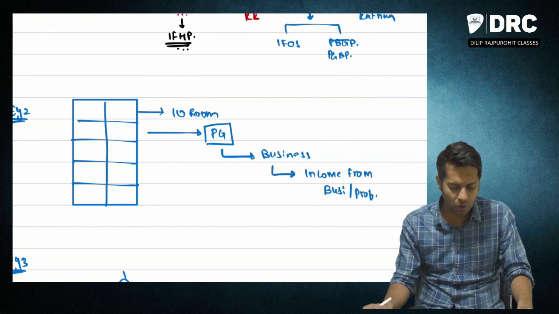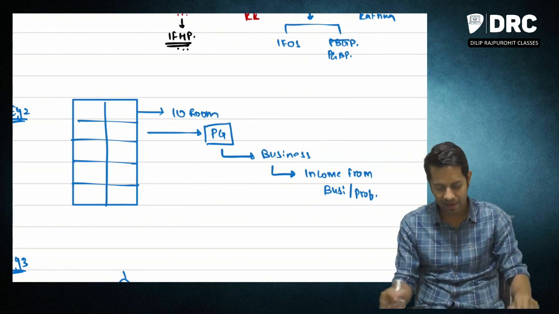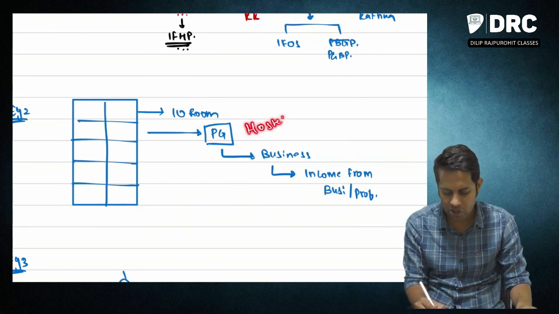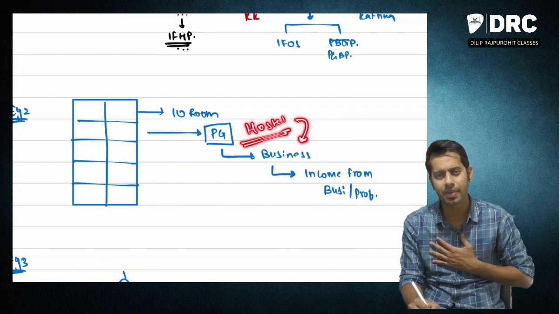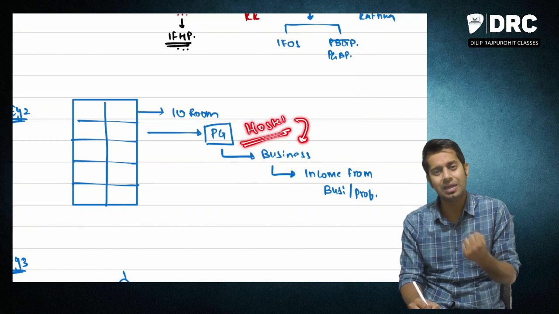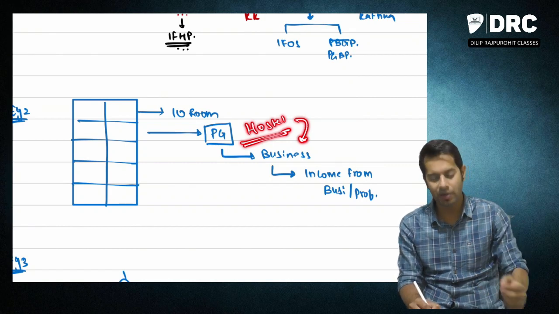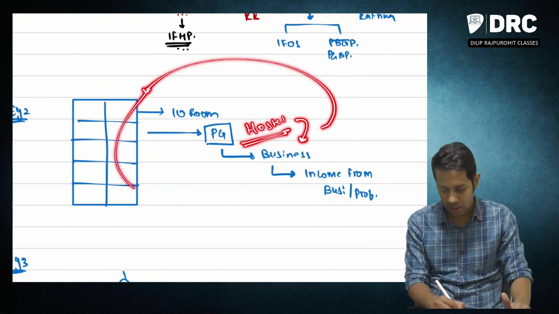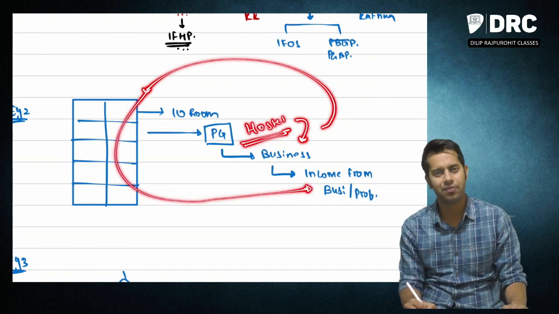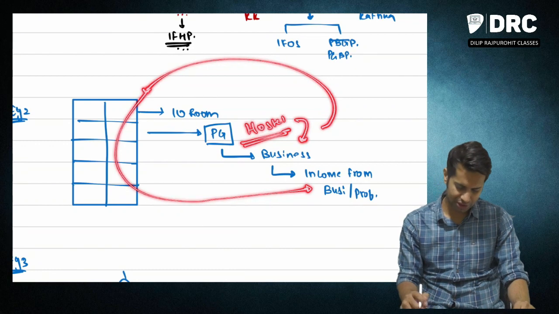Now, example number 2. I have a PG. I have a hostel. So I am running a PG or hostel, and sir, this is my business. So running a PG or hostel is my business. Whatever income I am earning by giving these rooms on rent, where will it go? It will go under the head income from business or profession.